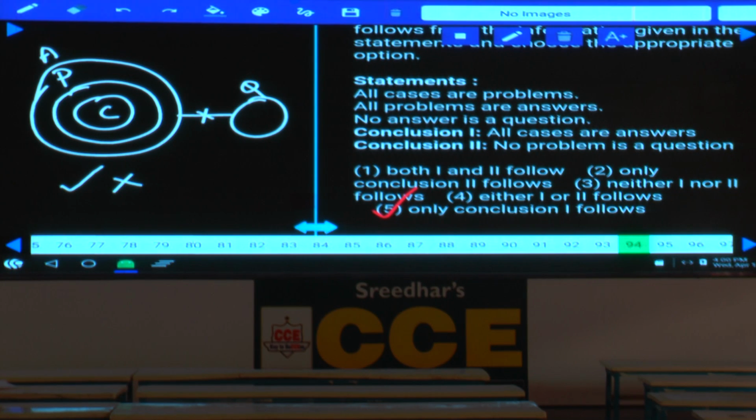And the next one is what? No problem is a question. Now the second one, no problem is a question. All cases are answers. Problem is here, question is here. Is it true or not? It is true, as it is a negative conclusion.